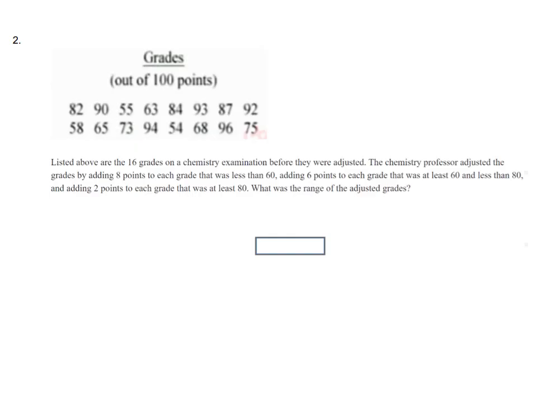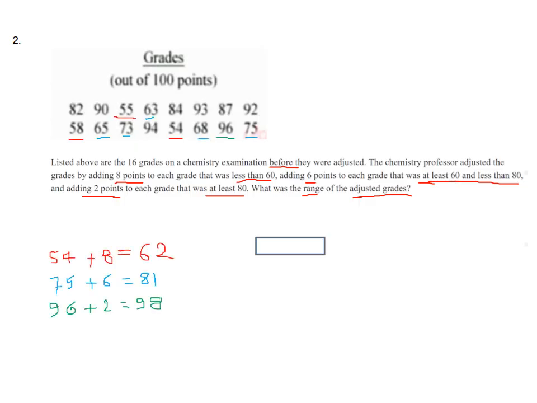What was the range of the adjusted grades? We need to find the grades. That's the highest grade after adjustment minus the lowest grade after adjustment. So 54 plus 8, because 54 is the lowest number in these grade points. We get 62, and 75 plus 6 equals 81, 96 plus 2 equals 98. So 98 is the highest number and 62 is the lowest number. We get a range of 36 by taking the difference of 98 and 62.